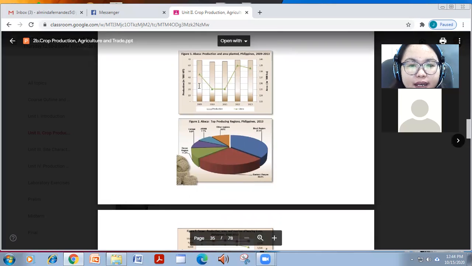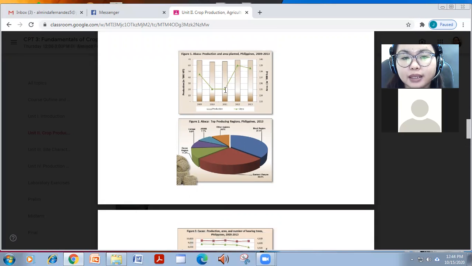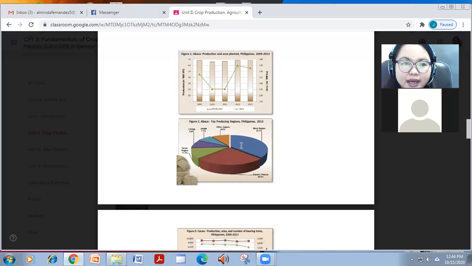So for abaca, you can see an erratic chart, no? In terms of production, although it just maintained, but in terms of area, bumaba in 2010 and 2011, tumaas naman ulit 2012, and nag-decrease siya ng konti 2013. So ano ang pinaka-highest producer ng abaca? We have the Bicol region.